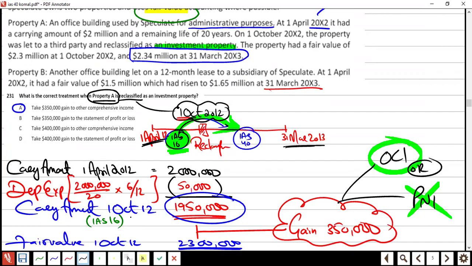At 1st April 2012, it had a fair value of 1.5 million, which had risen to 1.65 million at 31st March 2013. You already read it. The value is going up, no problem. Value goes up, good thing. It's a good sign, property value is going up.